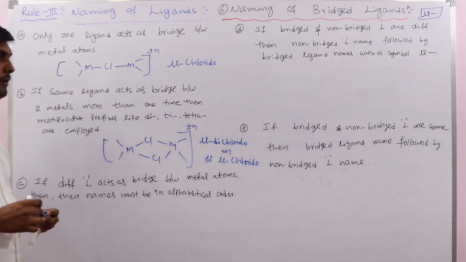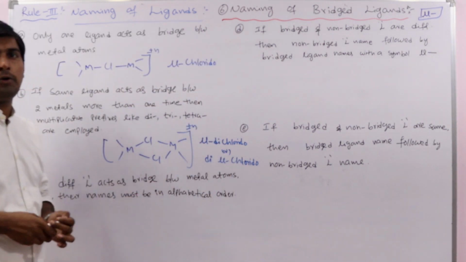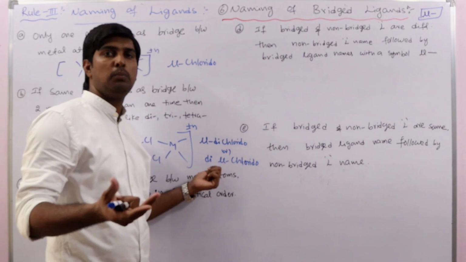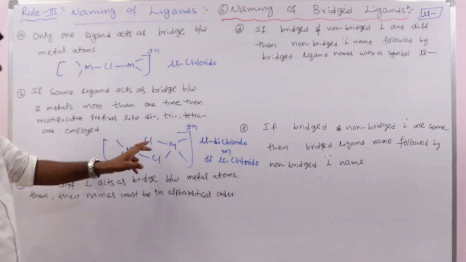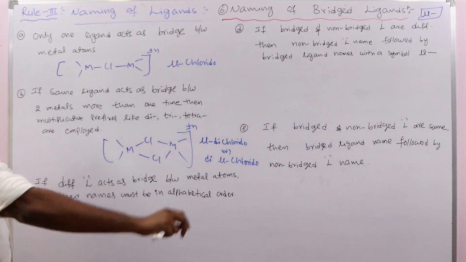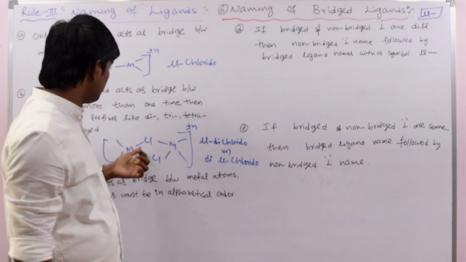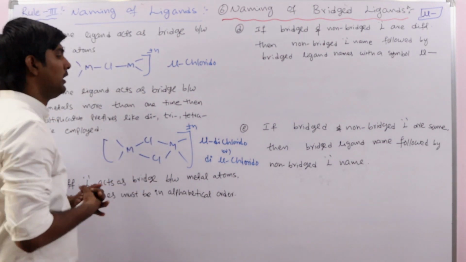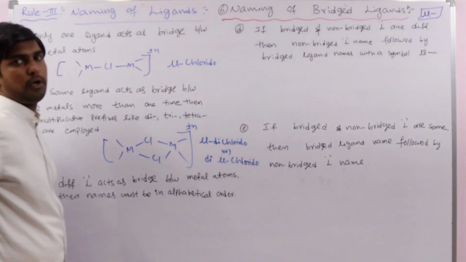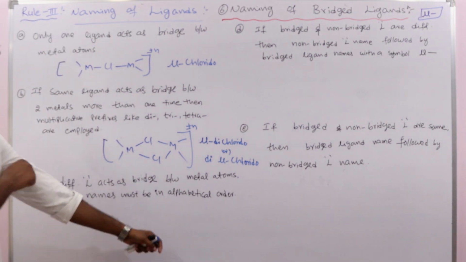Okay, so in this way we can write, both are correct, mu dichlorido or mu chlorido. Some books use this one and some other books give it in this way. Both are correct, no problem. If the same ligand is present more than one time, then we use multiplicative prefixes. Suppose three of the same ligands are bridging, then we use mu trichlorido or mu chlorido, like that. Anyone, you can follow your wish.